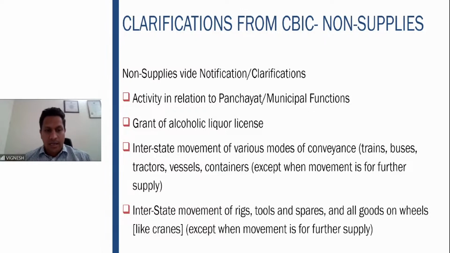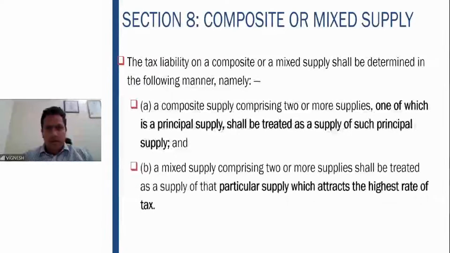Very, very clearly given. Interstate movement of various modes of conveyance, trains, buses, tractors, vessels, etc., except when it is for further supply. So trains are being moved from one place to the other, buses are being moved from one place to the other. Except when the movement is for further supply, then it is a supply. Otherwise, it is not a supply. Similarly, movement of rigs, tools, spares, and all goods on wheels, etc., when it is not for further supply, that also is covered here as a non-supply.